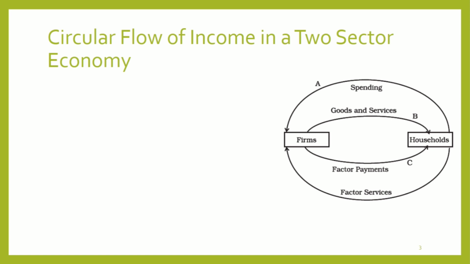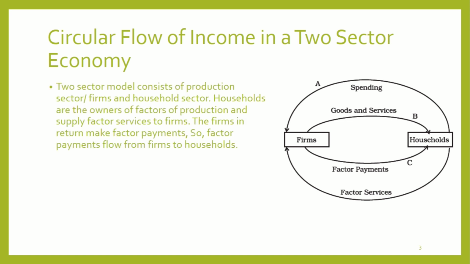Circular flow of income in a two-sector economy. The two-sector model consists of production sectors or firms and the household sector. Households are the owners of factors of production and supply factor services to firms. The firms in return make factor payments, so factor payments flow from firms to households.